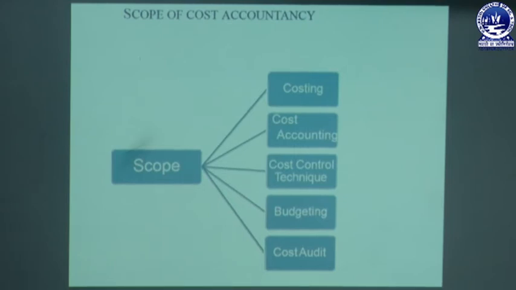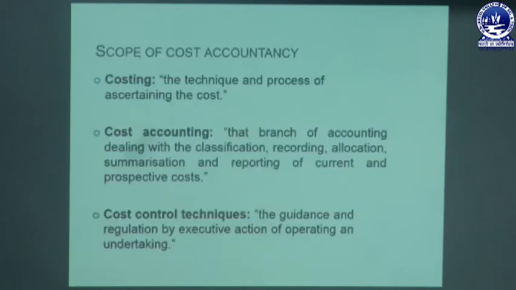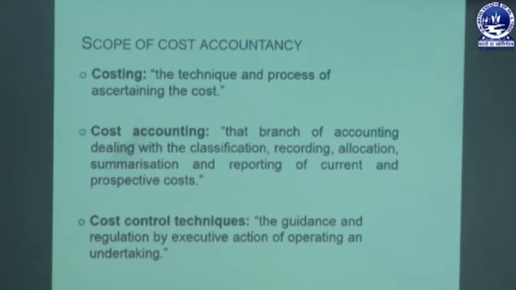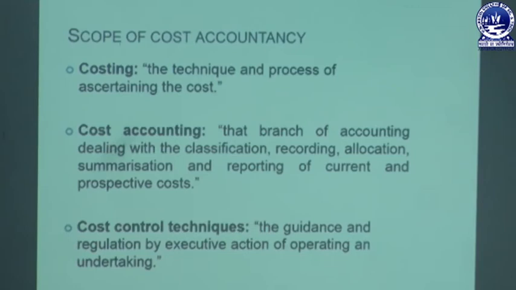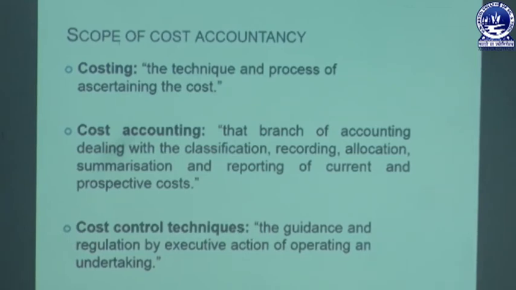Next part, we are going to discuss the scope of cost accounting. The scope is very vast. One is costing, second cost accounting, then cost control technique, budgeting, and the last one is cost audit. So one by one we discuss. So first one is costing. Generally that involves the technique and the process for ascertainment of cost. Already we have discussed cost accounting, that is a branch of accounting for classification, recording, appropriate allocation, and reporting of current as well as prospective cost.